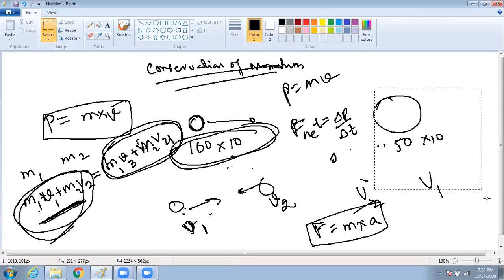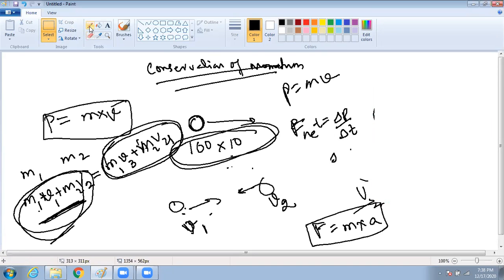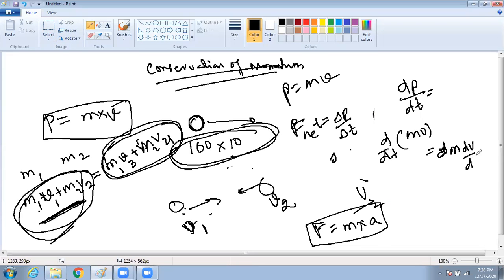So force is delta P by delta T, so I can say dP by dt. What is P? P is mv. So I can write d by dt of mv, and m is a constant, so it comes out: m into dv by dt.